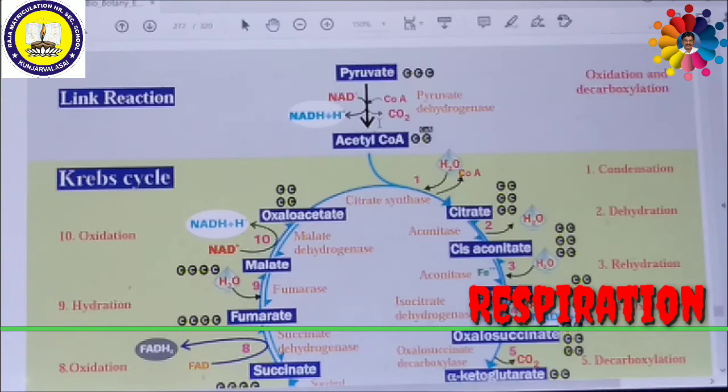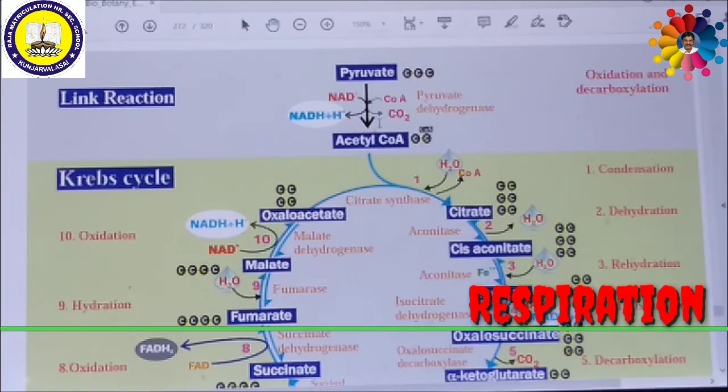So here the citrate is dehydrated, that means it loses a water molecule, and is converted into cis-aconitate with the help of an enzyme called aconitase. Then this cis-aconitate or cis-aconitic acid is rehydrated again. That means it adds a water molecule. Then it forms isocitrate with the help of the aconitase enzyme.